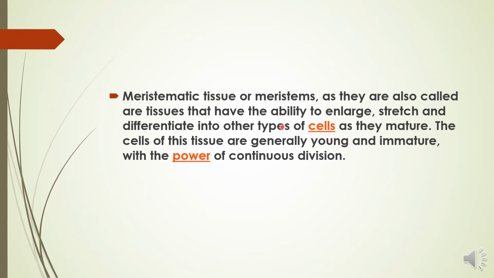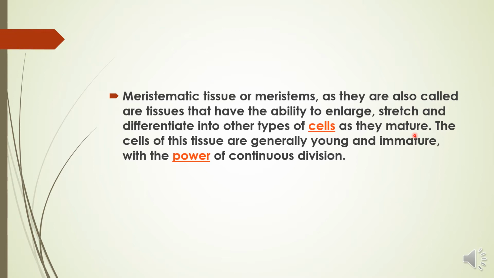When the plant is young and requires fast growth, at that time the activity of the meristematic tissue is very fast.